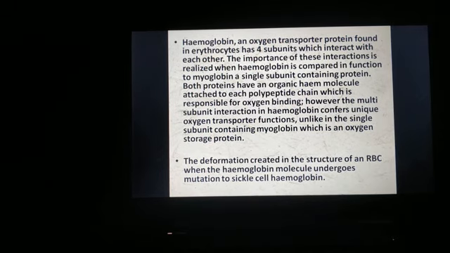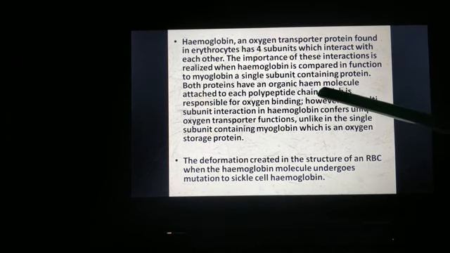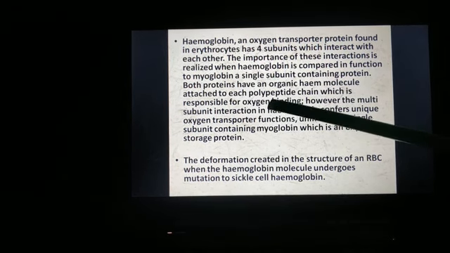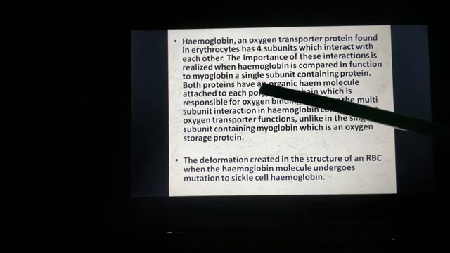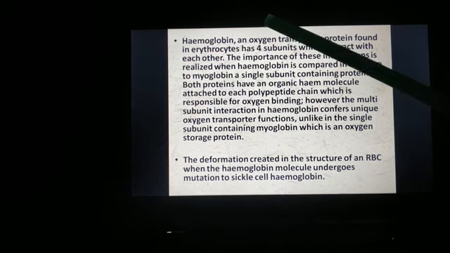Both proteins have an organic heme molecule attached to each polypeptide chain, which is responsible for oxygen binding. Myoglobin acts as an oxygen storage protein, and hemoglobin is carrying the oxygen.